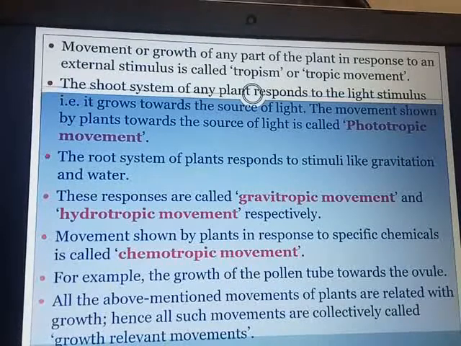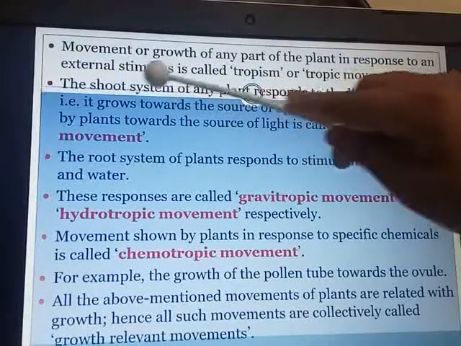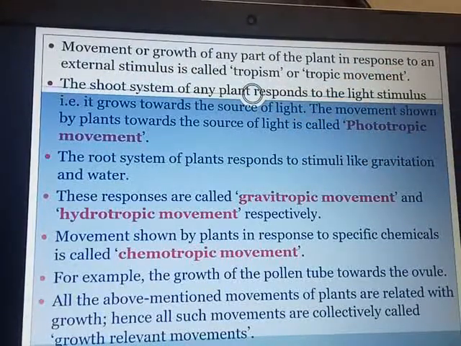Now, plants do not have systems like the nervous system or muscular system of animals. Then how do plants bring about movements? You know that coordination in plants is like excretion. Plants do not have separate excretory organs. Similarly here, they do not have any system for coordination. Here, movement or growth of any part of the plant in response to an external stimulus is called tropism or tropic movement. Now here we are going to see different types of movement. The shoot system of any plant responds to the light stimulus, that is, it grows towards the source of light.